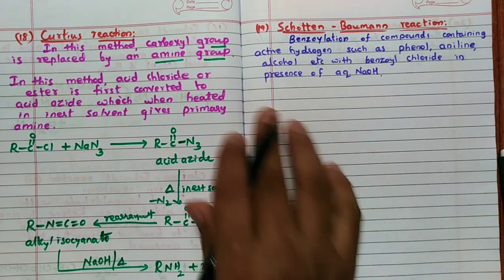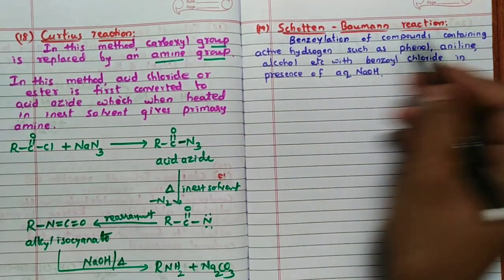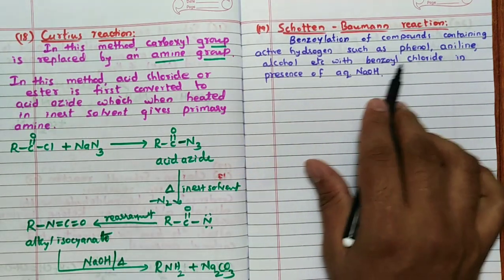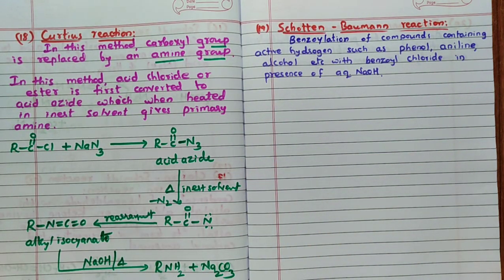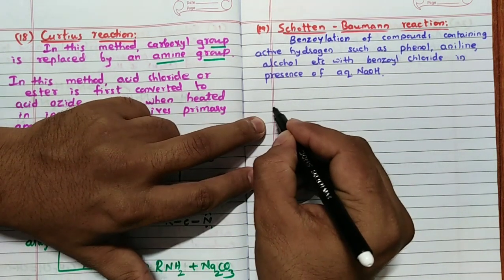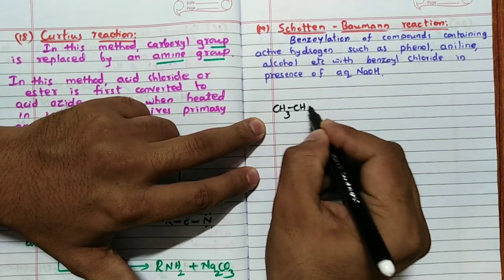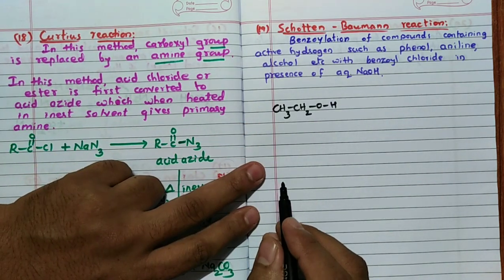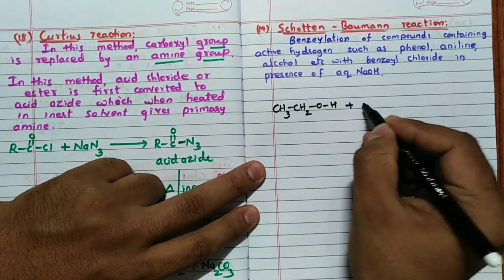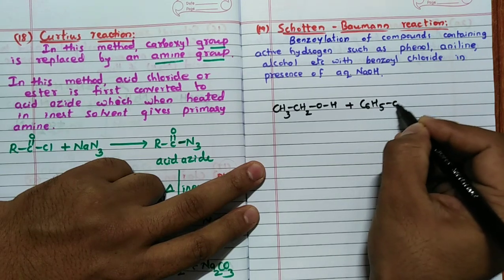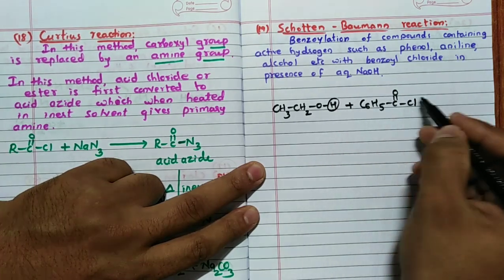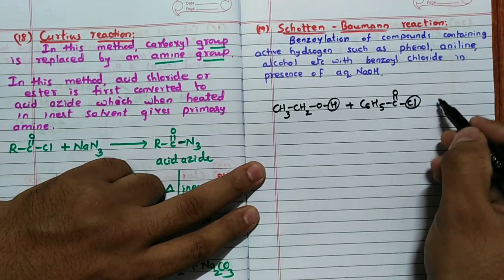In case of the Schotten-Baumann reaction, remember, benzoylation of compounds containing active hydrogen, such as phenol, aniline and alcohol, anything you can take, along with the benzoyl chloride, in presence of aqueous NaOH. Fine. First I will take alcohol. CH3CH2OH. Remember, this is acidic hydrogen. Further when it reacts with C6H5COCl, H from here, Cl from here removed.